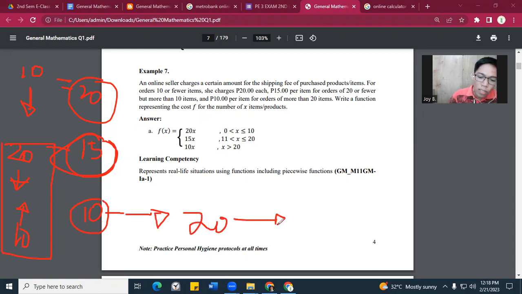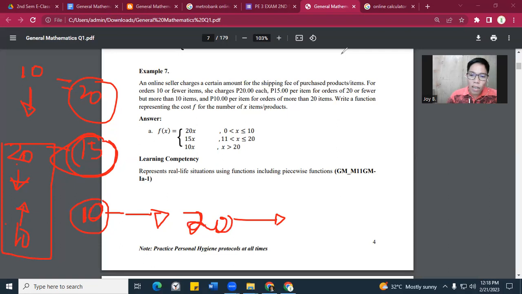Nakuha? One more time, repeat. You will pay 20 pesos kapag ang order mo is 10 below. However, kapag ang order mo is between 20 and 10, ang ibabayad is 15. Furthermore, 10 pesos ang ibabayad mo kapag nag-order ka ng more than 20.